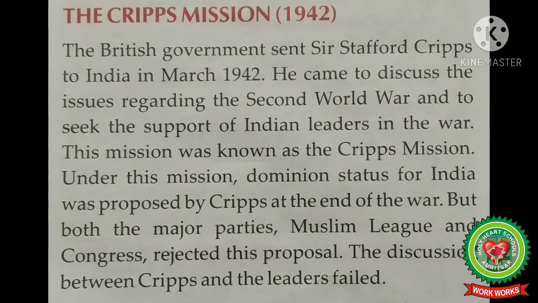Page number 126, the Cripps Mission, 1942. The British government sent Sir Stafford Cripps to India in March 1942. He came to discuss the issues regarding the Second World War and to seek the support of Indian leaders in the war. This mission was known as the Cripps Mission. Under this mission, dominion status for India was proposed by Cripps at the end of the war.